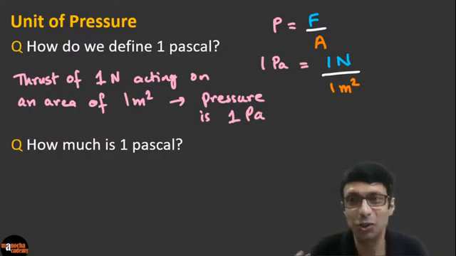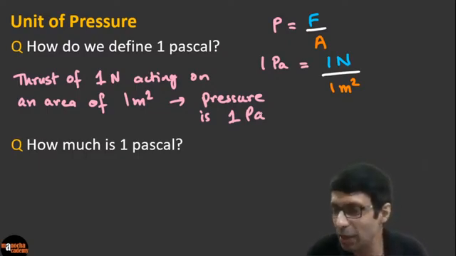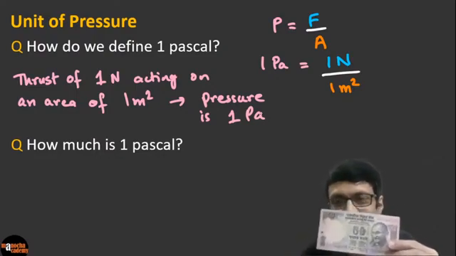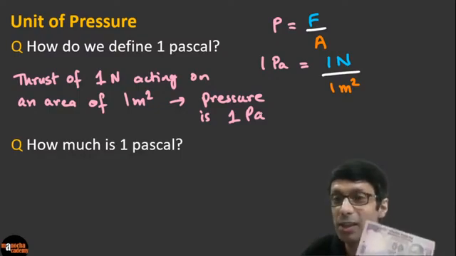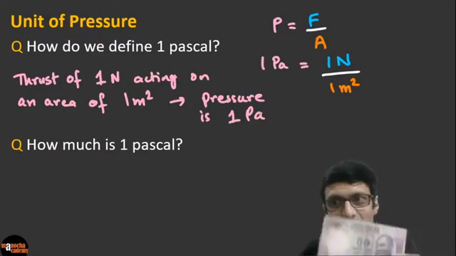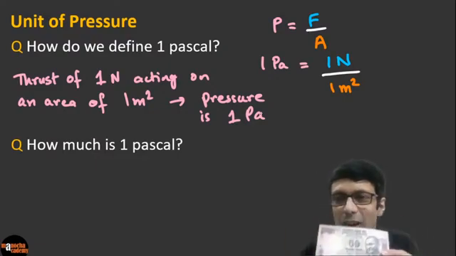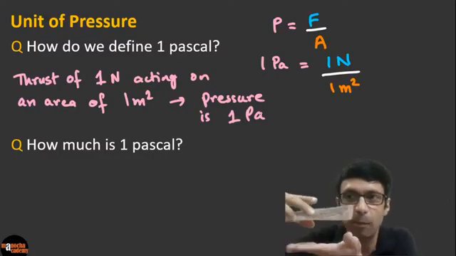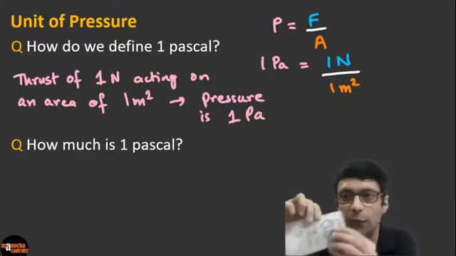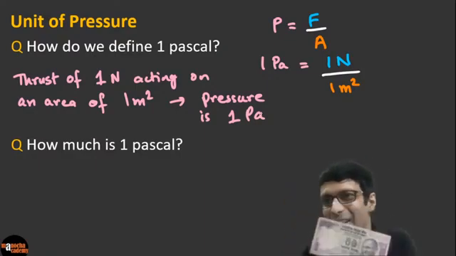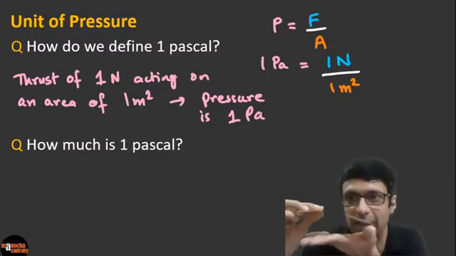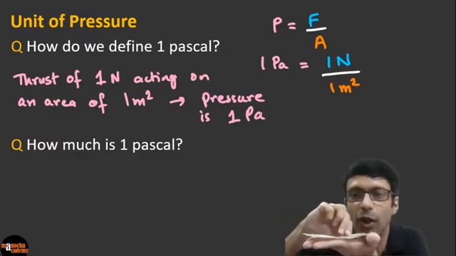Okay, so to help you decide the answer, is it small or big, let me give you a very simple example. Let's say you take a 50 rupee note, or if you're in the US, a $1 bill. If you take a note like this, 50 rupees or 100 rupees, and you place it on the palm of your hand. Can you guys see it here? I'm holding it up right here. You place it on the palm of your hand like this.